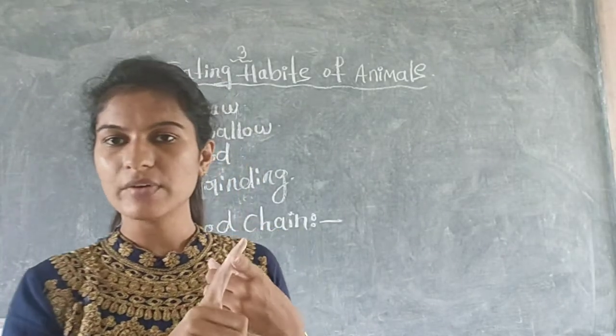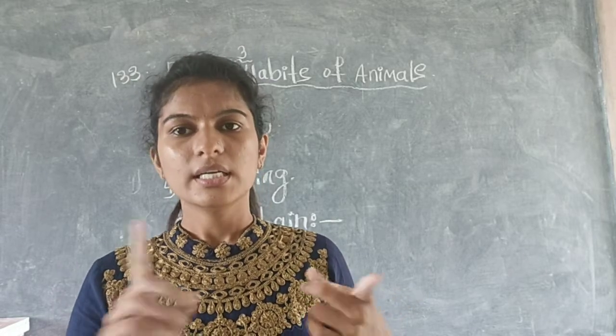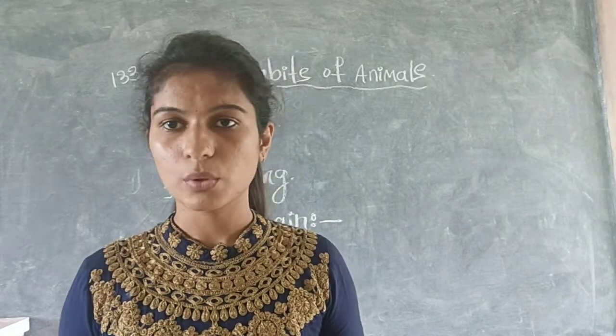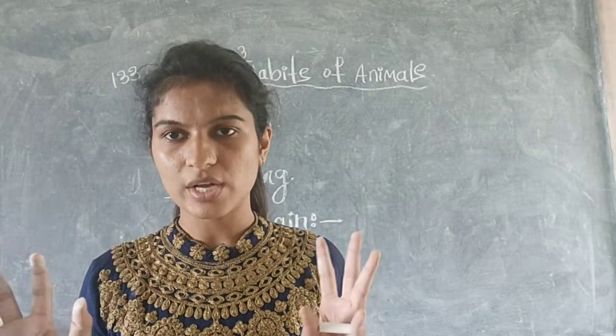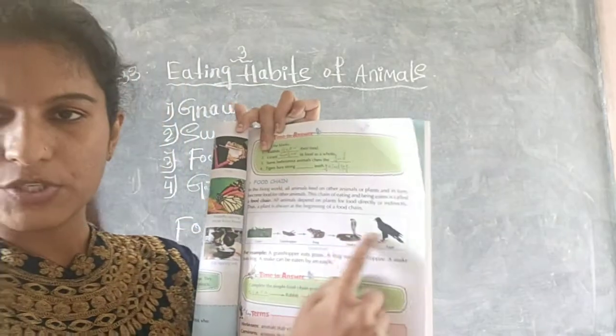See, now tiger will eat deer, is it? Tiger will eat deer. Some other animals will eat tiger also. So this is called food chain. You can see the picture, you will get an idea. You can see this picture.